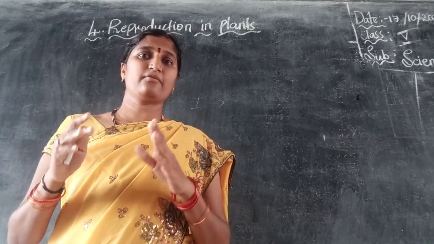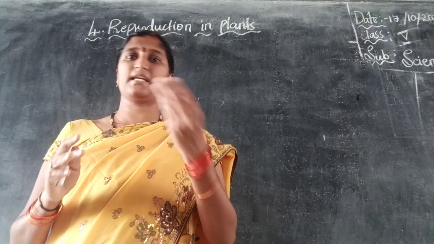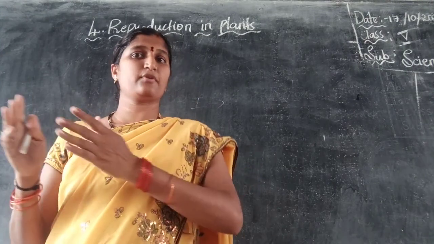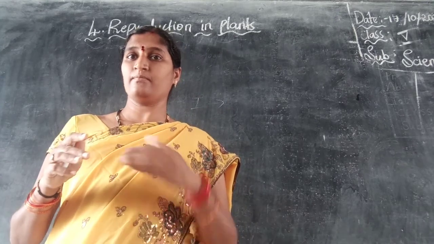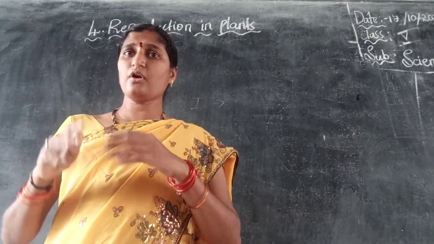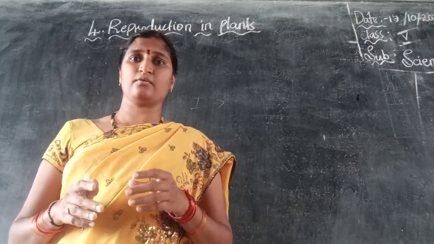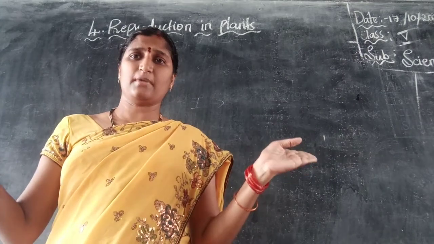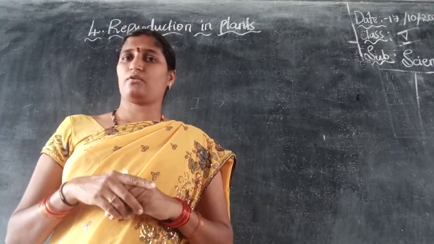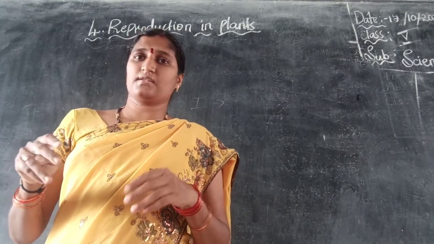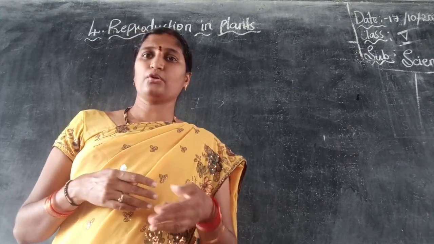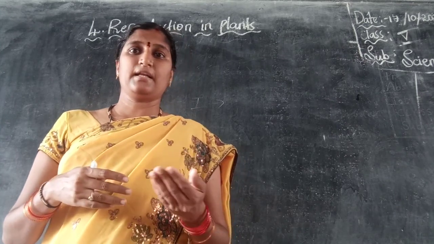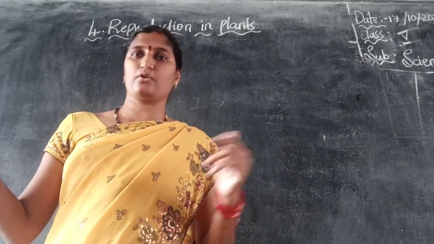Your plants differ from each other. Yes, so each plant differs from one or the other. Even the leaves in the plants also differ from each other. All the leaves are not the same size. Yes or no? So everyone is seeing many types of plants near your surroundings. Some of the examples are coconut tree, neem tree, banyan tree. Like this, you can see many plants surrounding you all.